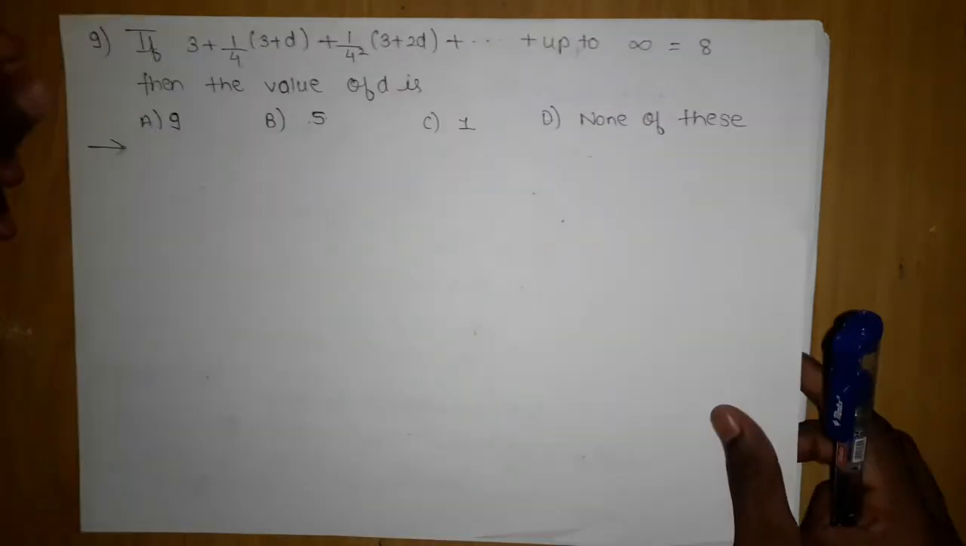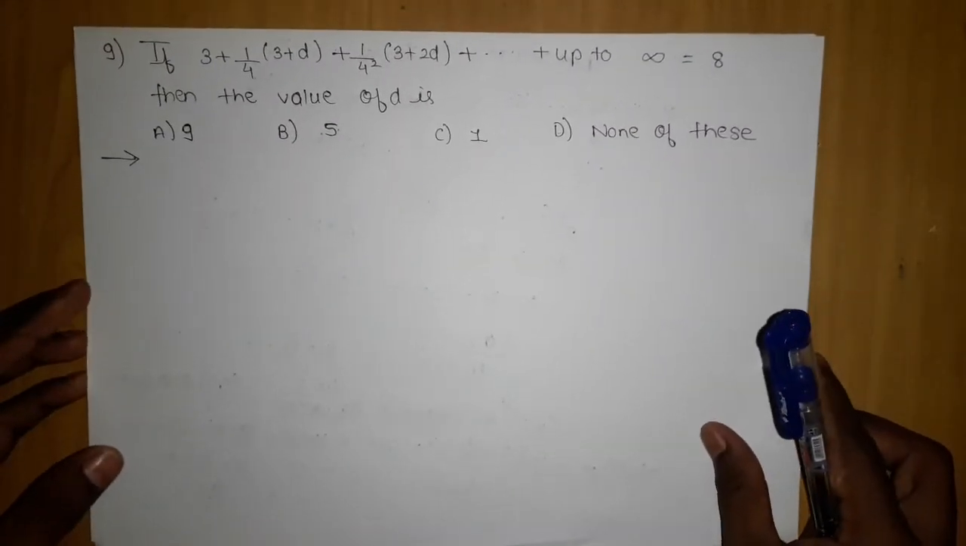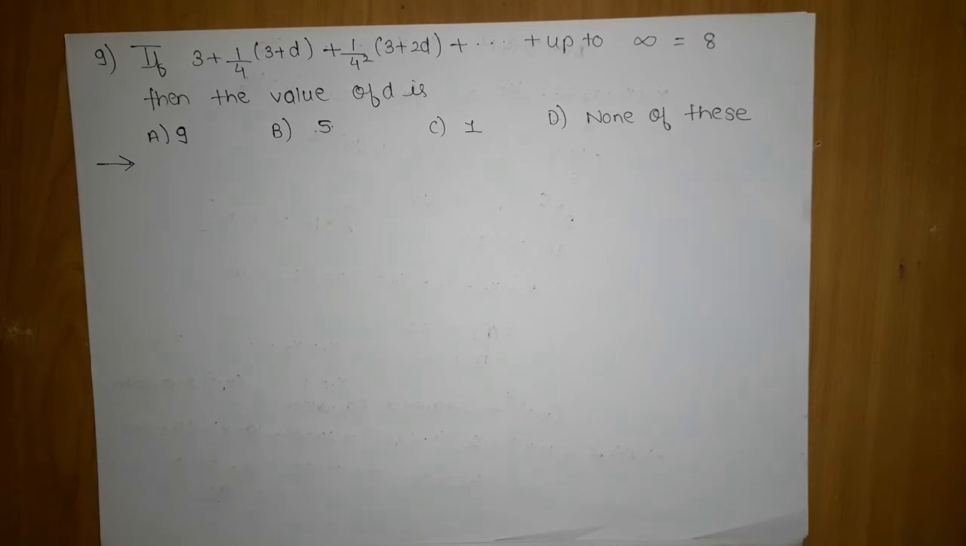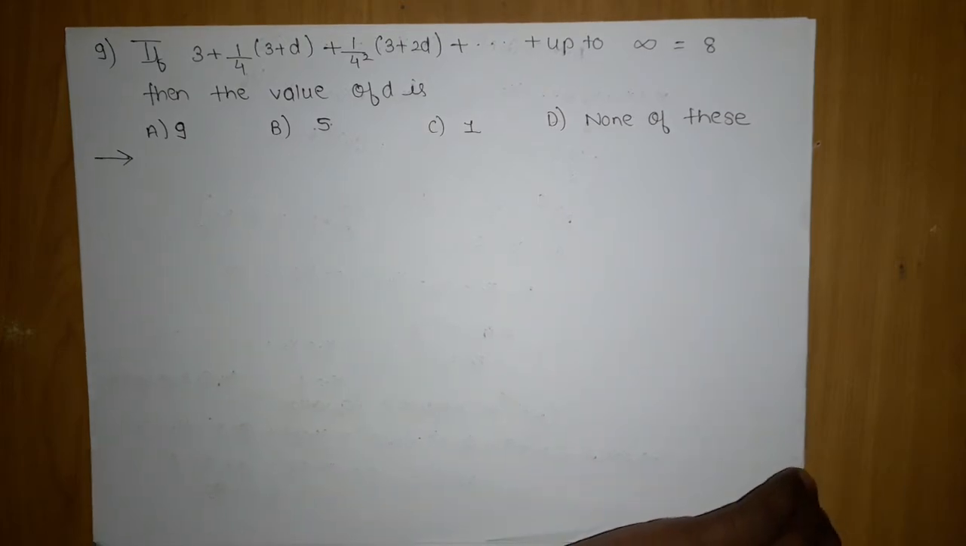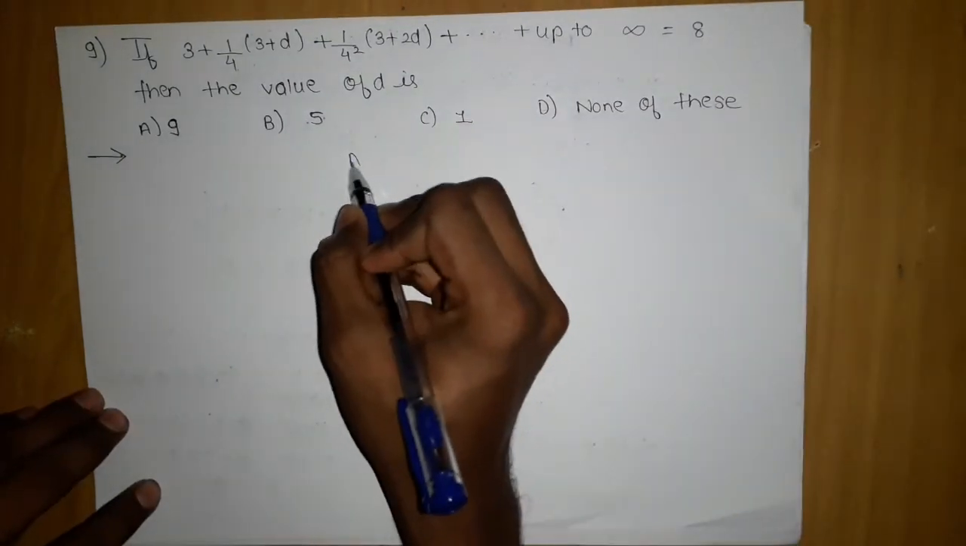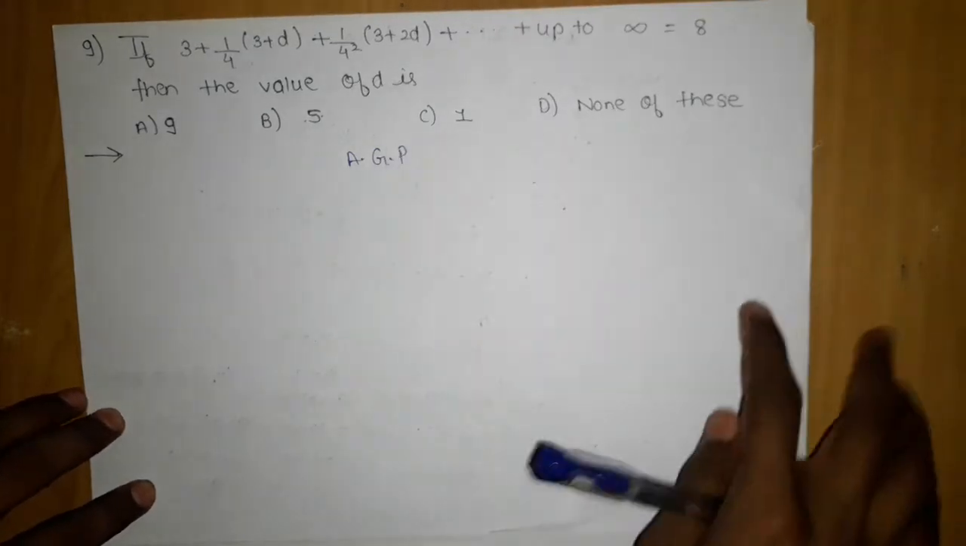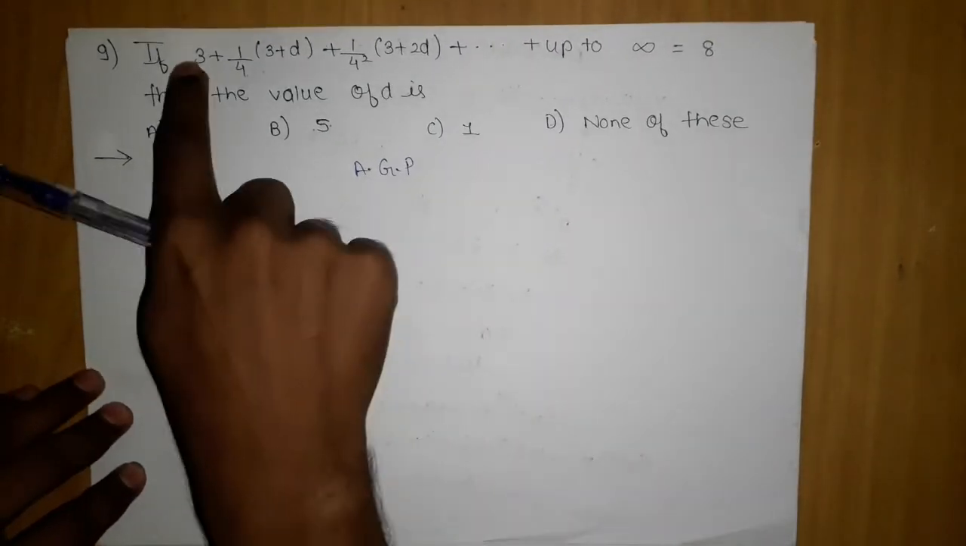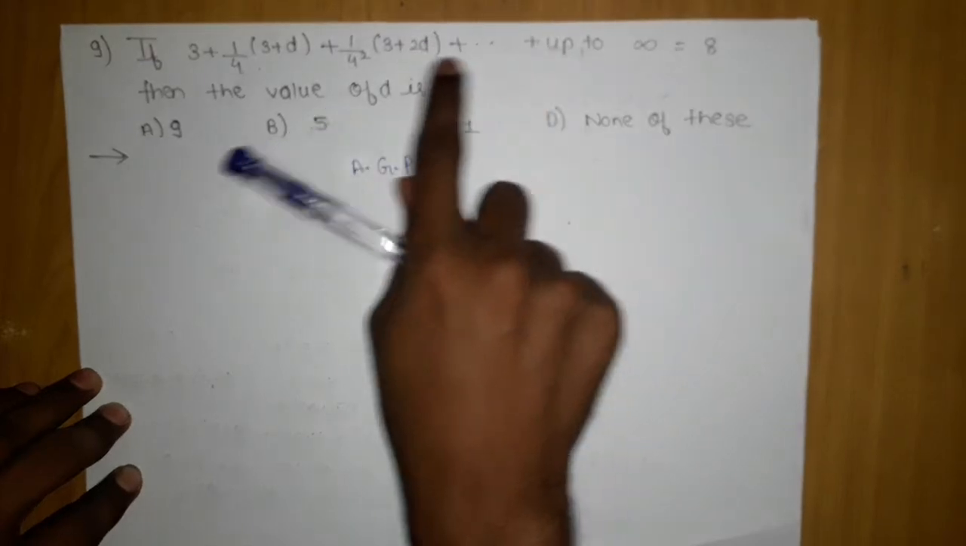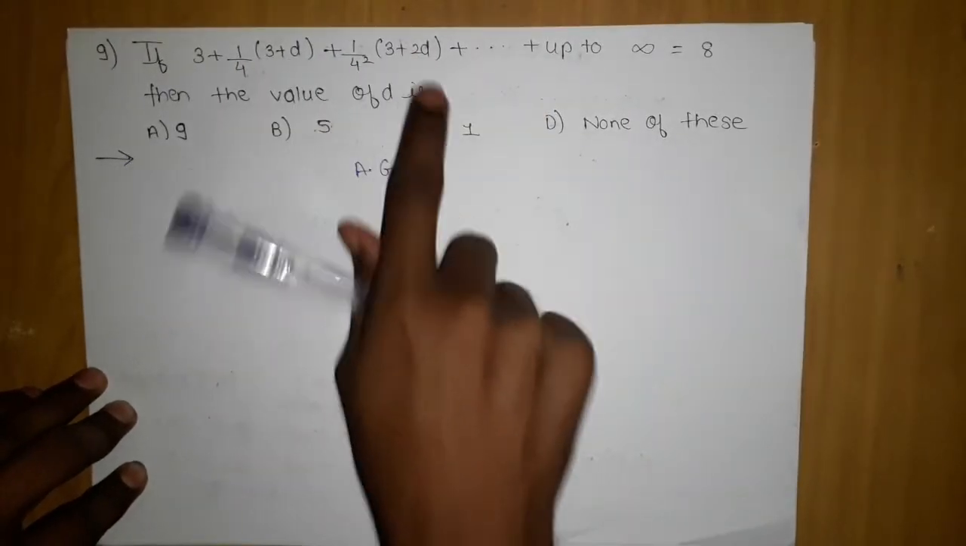Now the next question which we are going to see is this. If 3 plus 1 by 4 into 3 plus d plus 1 upon 4 square into 3 plus 2d plus so on up to infinity equals 8, then the value of d is. Now here one thing we can easily make out is that this is an AGP, because if you observe, these terms are running in AP, while the other part is running in GP.